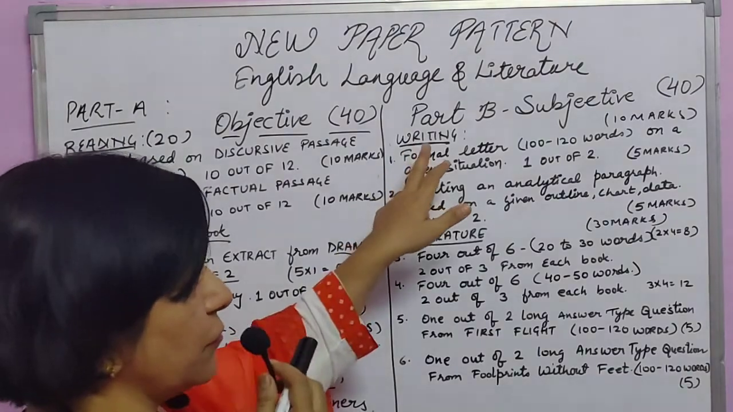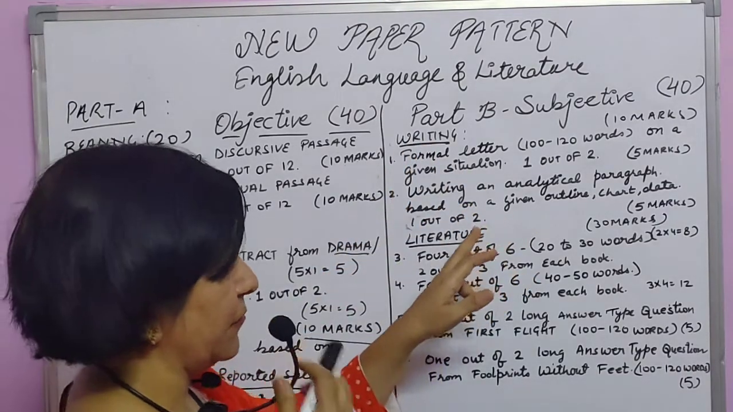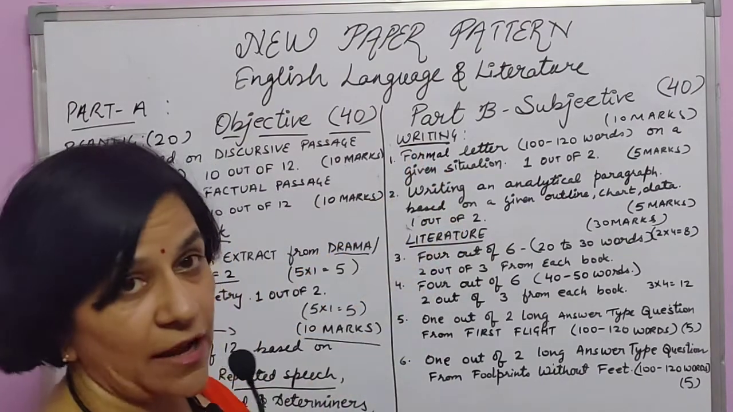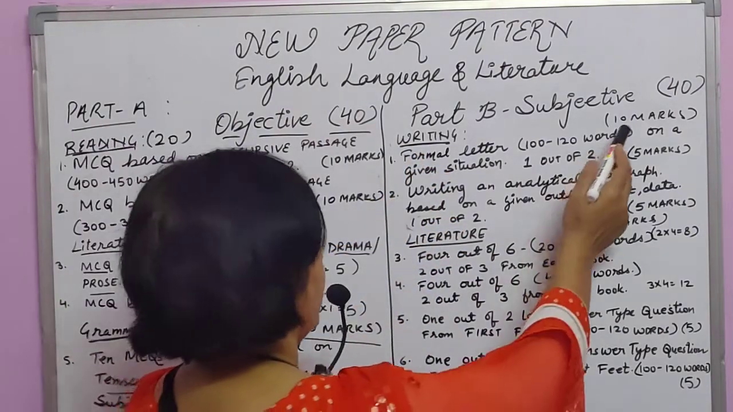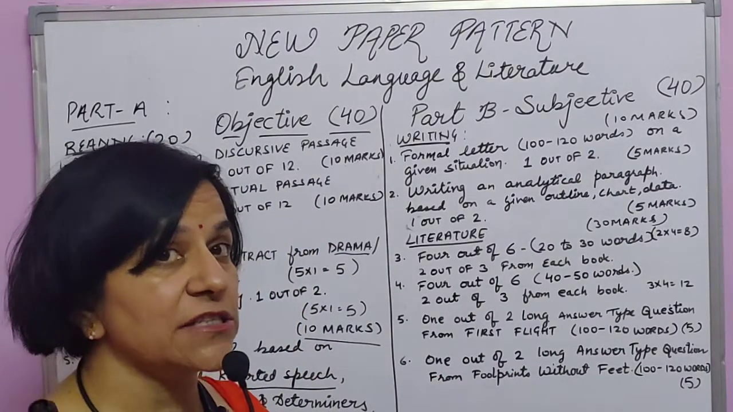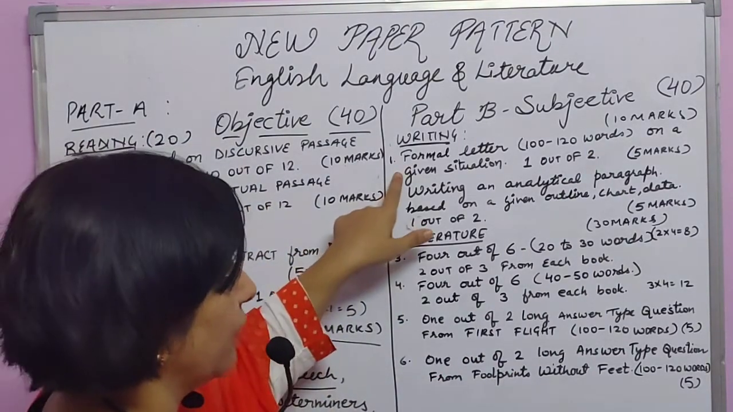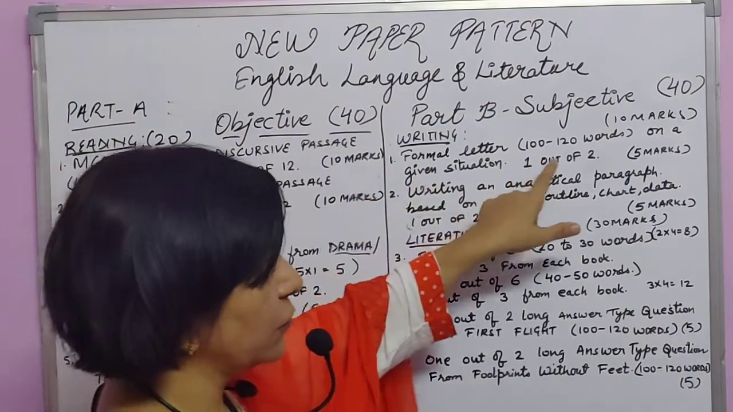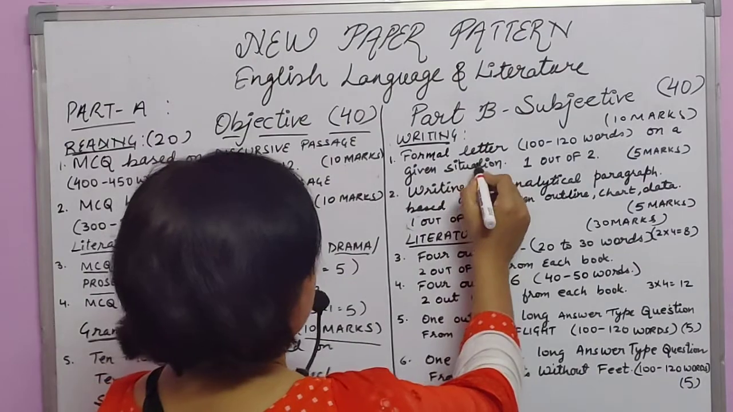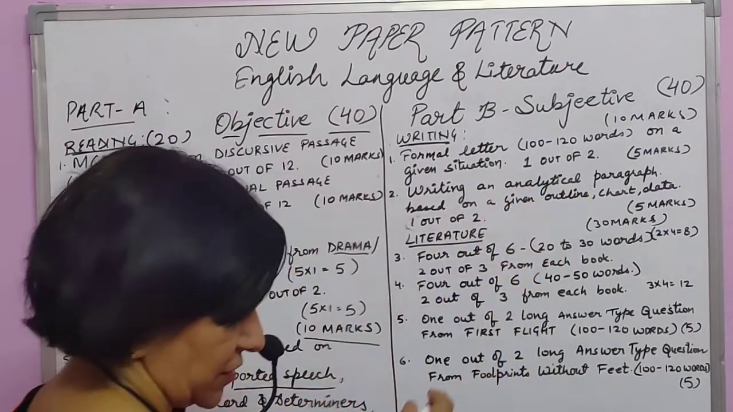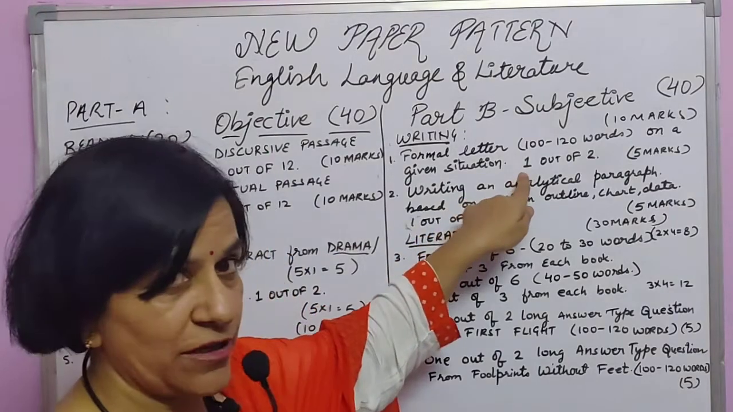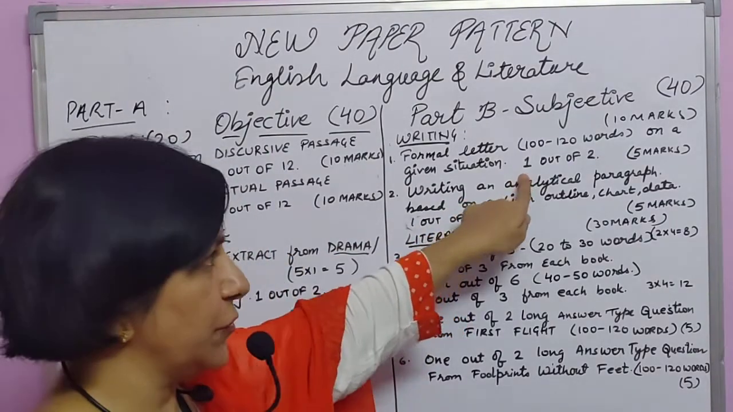Now let's switch to Part B, subjective. In Part B, the writing skill will be asked the very first. It will be of 10 marks. The bifurcation will be 5 plus 5. First is a formal letter, 100 to 120 words on a given situation. And 2 questions will be given to you. Out of 2 you are supposed to attempt any one. It means choice will be given to you.